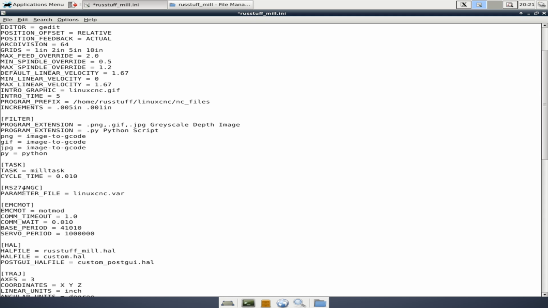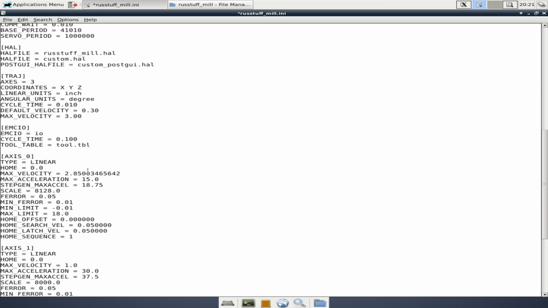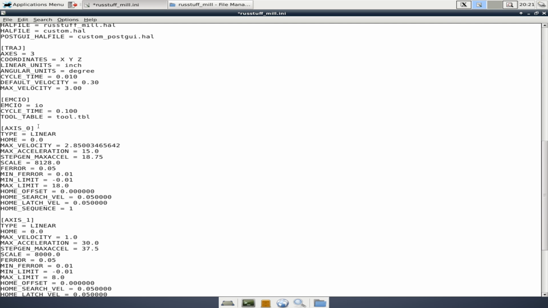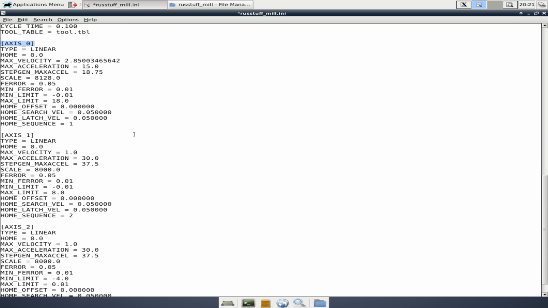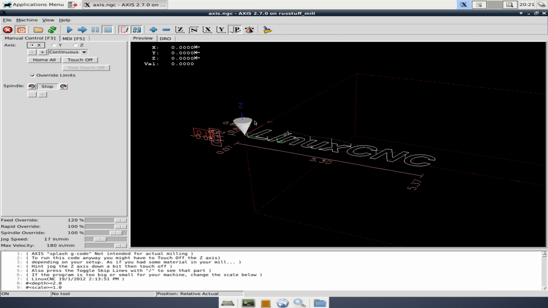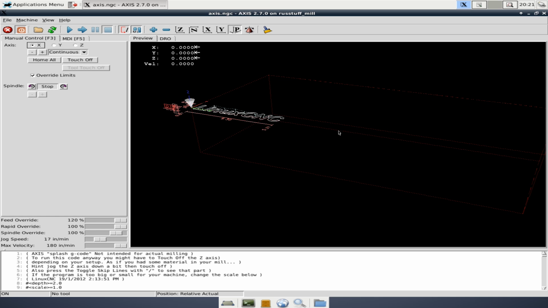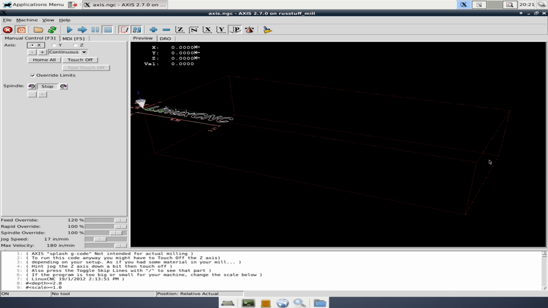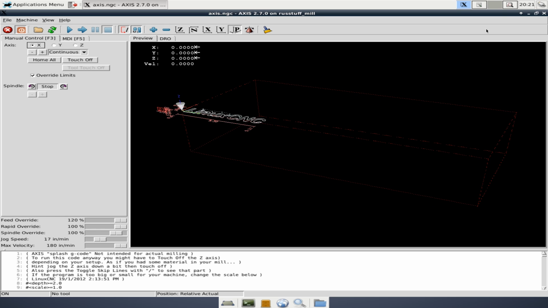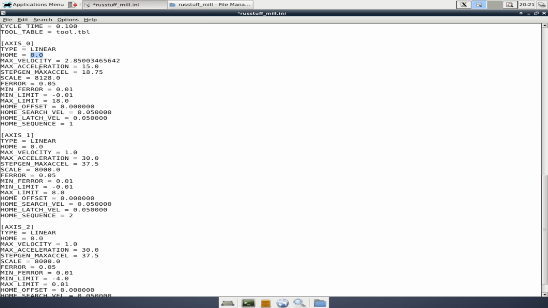Filters, tasks, and this other stuff we're going to leave alone. And we're going to jump down here to the x-axis. So you remember in the step config wizard in the last video, we only configured the x-axis, but we're going to make some changes here. We have home set to the 0 location. So if we come look over here, that's this corner in the x-axis, as opposed to having it in the center of our travel or way over here on the far right of our travel. So we're going to leave that at 0.